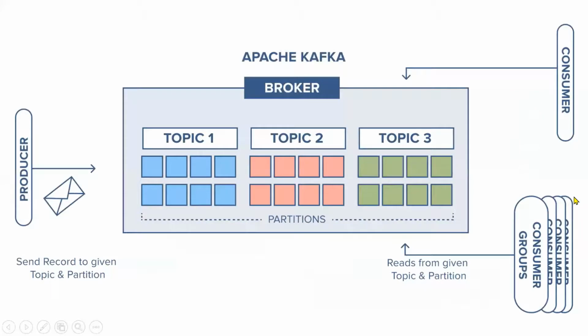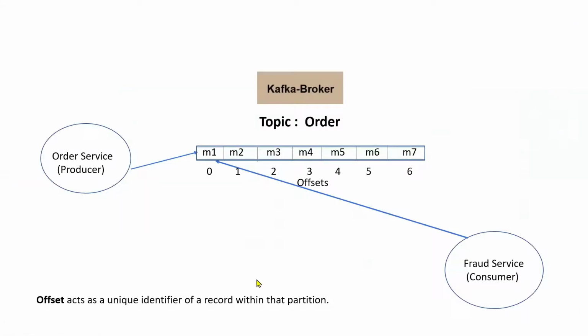Now, if you look at this diagram, there is a Kafka broker with a topic order which has one partition. First, let us take one partition. Here, this partition contains offsets. Every partition has offsets. An offset is a unique identifier of a record within the partition. For example, it starts from 0, 1, 2, 3 like that. When a producer sends a message to the partition, if there is one partition, all the messages will come to that partition. The first message comes into offset 0, the second message into offset 1, and like that the messages will be stored here.